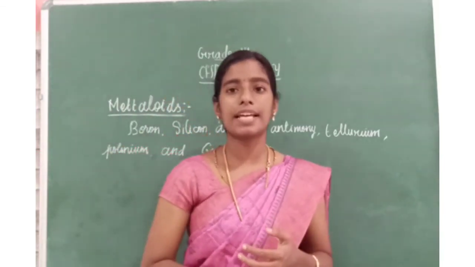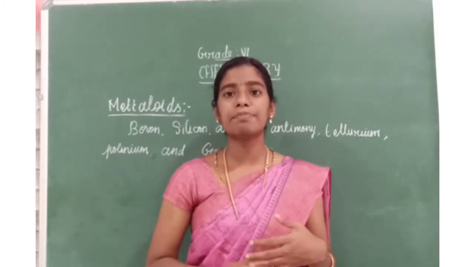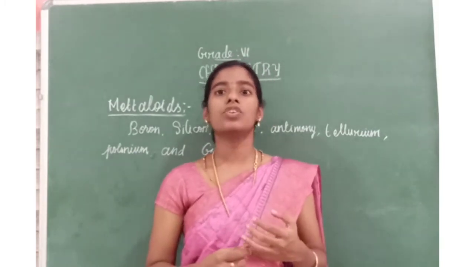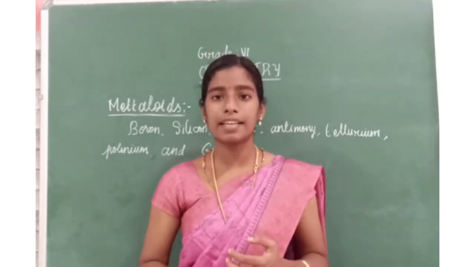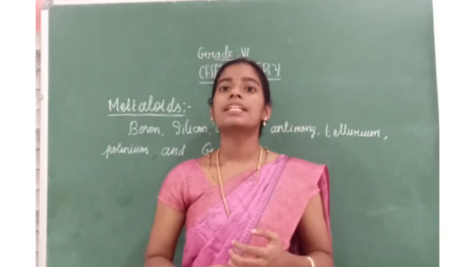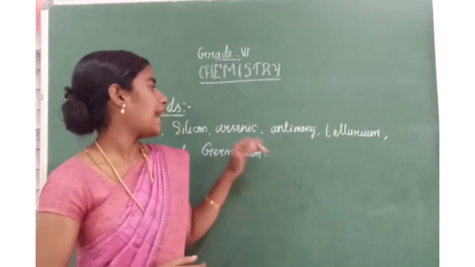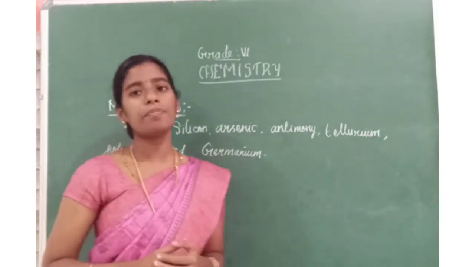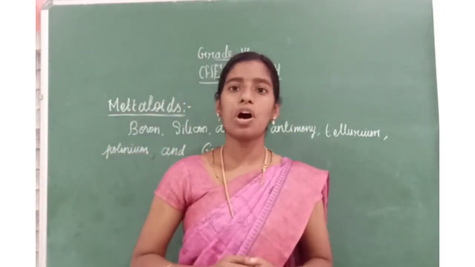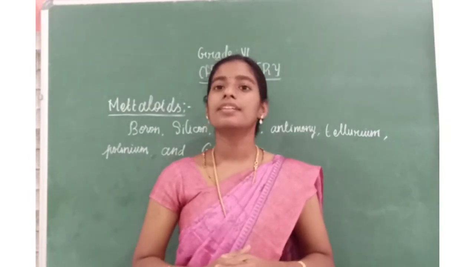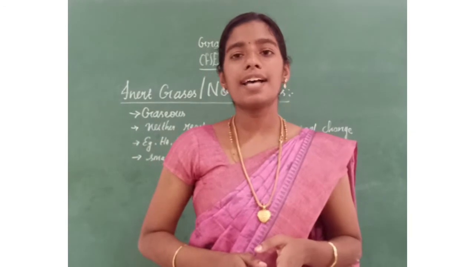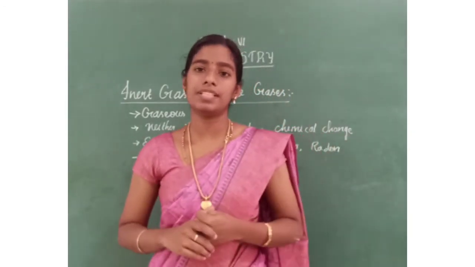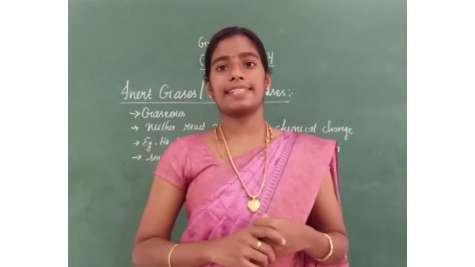Metalloids are elements that have properties between metals and non-metals. Example: boron, silicon, polonium, germanium, arsenic, antimony, tellurium are examples of metalloids. Understand what is metalloids?